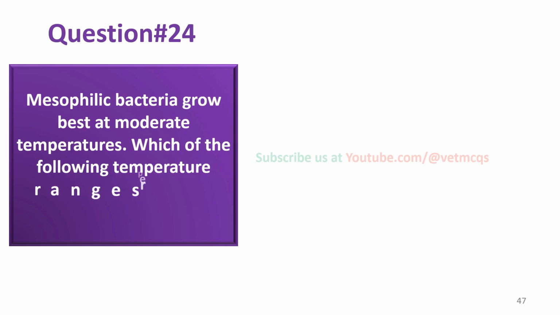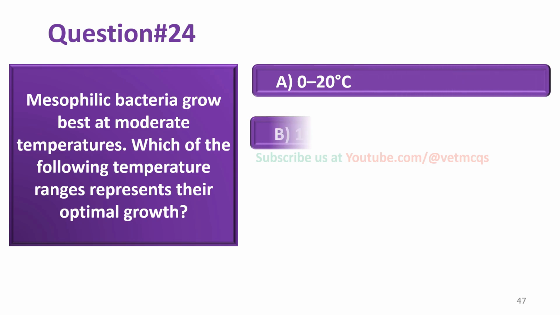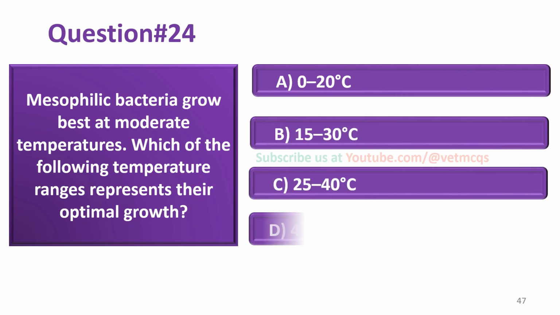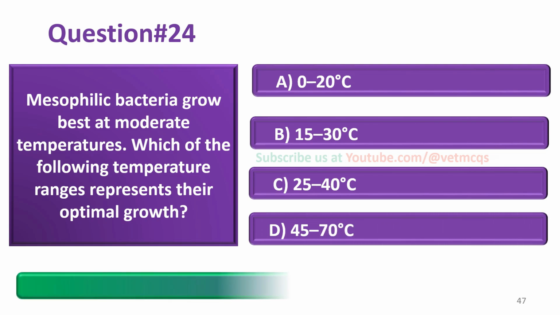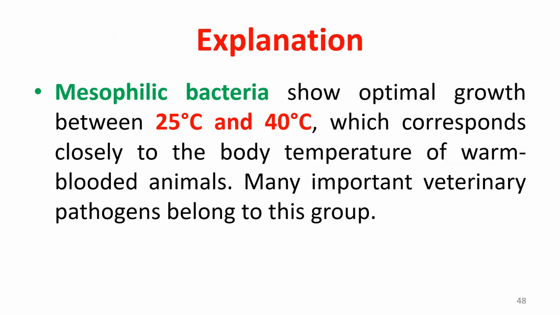Mesophilic bacteria grow best at moderate temperatures. Which of the following temperature ranges represents their optimal growth? 0 to 20 degrees Celsius, 15 to 30 degrees Celsius, 25 to 40 degrees Celsius, 45 to 70 degrees Celsius. And the correct answer is option C, that is 25 to 40 degrees Celsius.